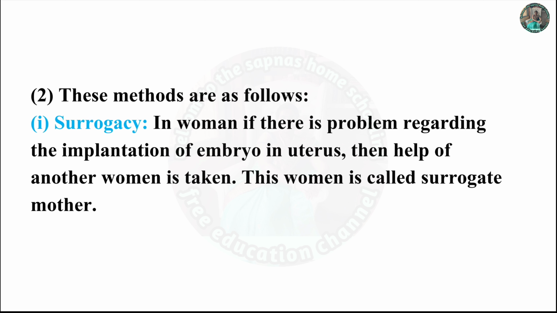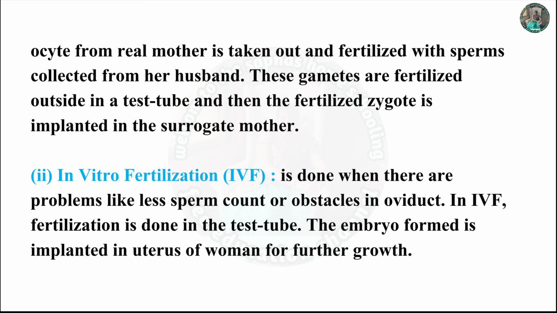First, surrogacy. In women, if there is a problem regarding the implantation of the embryo in the uterus, they can take the help of another woman. This woman is called a surrogate mother. The oocyte from the real mother is taken out and fertilized with sperms collected from her husband. These gametes are fertilized outside in a test tube and then the fertilized zygote is implanted in the surrogate mother.